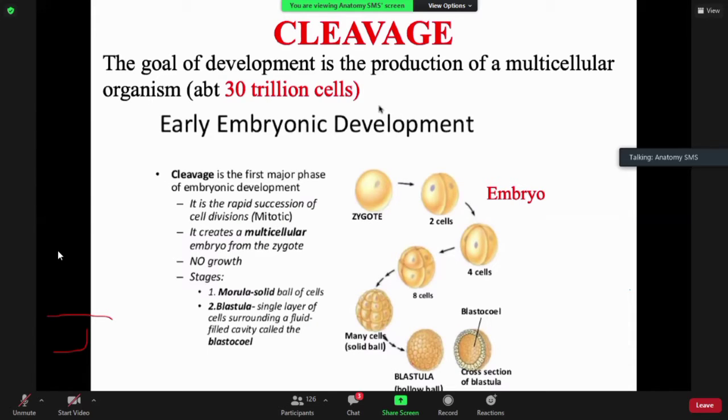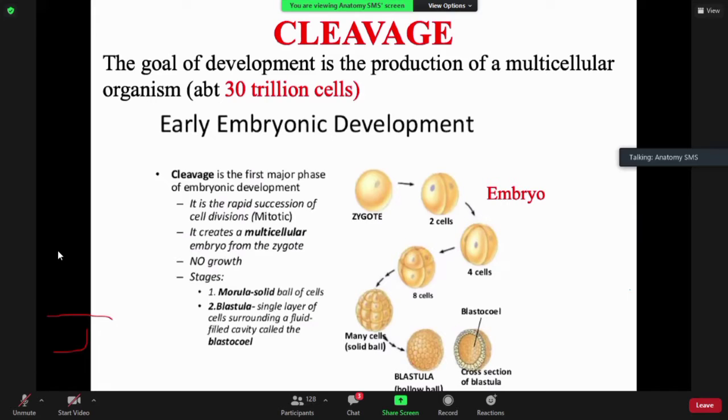Now, these 30 trillion cells are derived from the fertilized oocyte, which is known as a zygote. So that one cell, the fertilized oocyte, which is a zygote made up of only one cell, is going to give rise to these 30 trillion cells in the body.